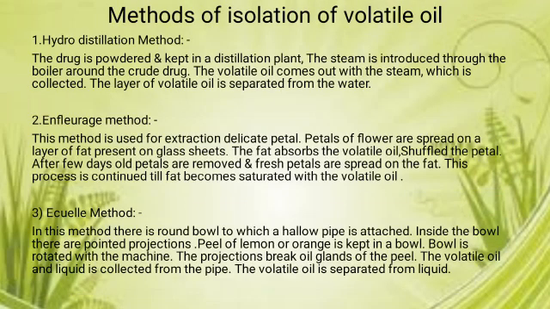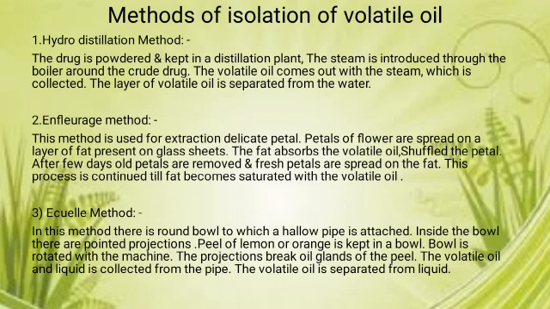After that, the different methods of isolation of volatile oil from the crude drug are: first is hydrodistillation, second is enfleurage, and third is the Ecuelle method. The hydrodistillation method works on the principle of distillation. That means the powder drug is kept along with water and boiled, then the vapors are condensed, and after condensation of that vapor in the receiver we will get two layers. The first layer is water and the second is oil. As oil is lighter than water, it floats on the water surface, and we separate both layers, and there we get the volatile oil.